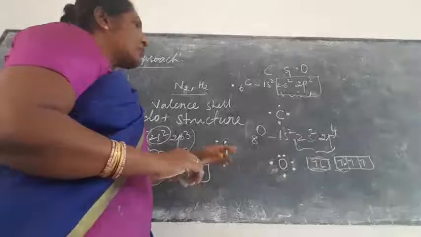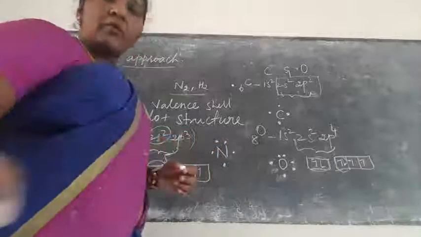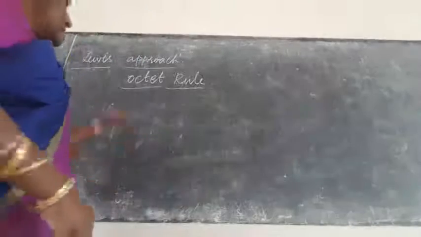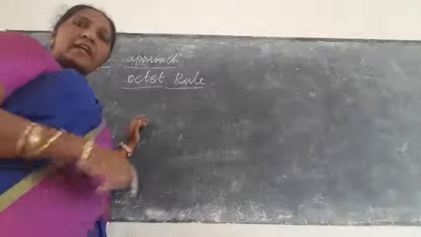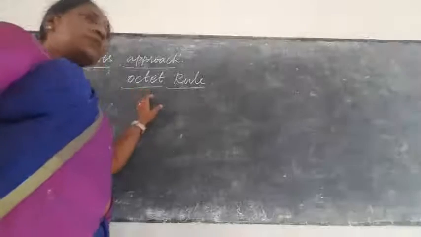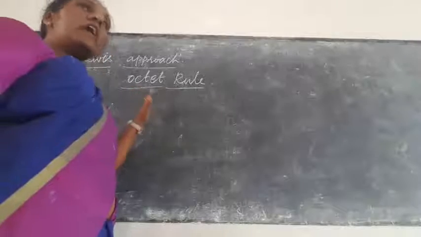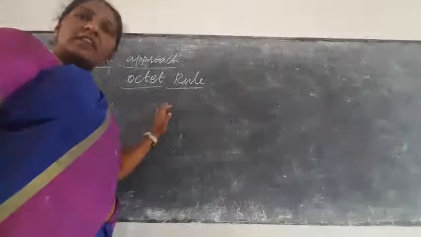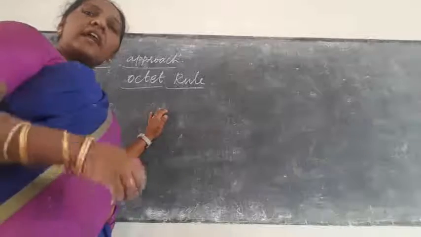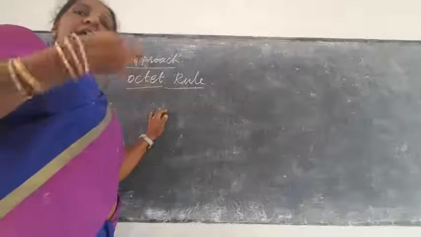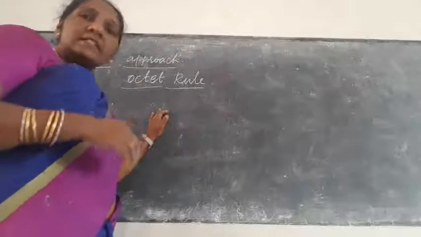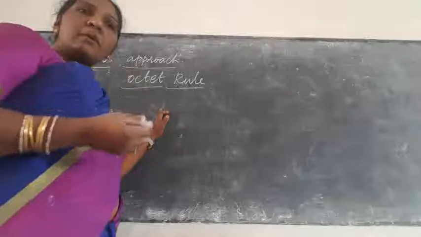Next, what is meant by the octet rule? We already studied this in 10th standard. What is the octet rule? Atoms attain 8 electrons in the valence shell, whether they lose electrons or gain electrons. So that is called the octet rule.